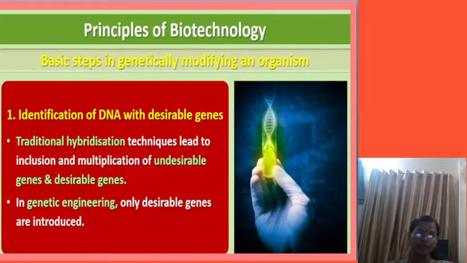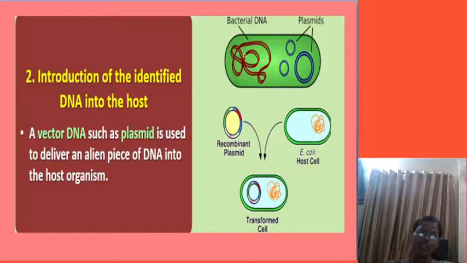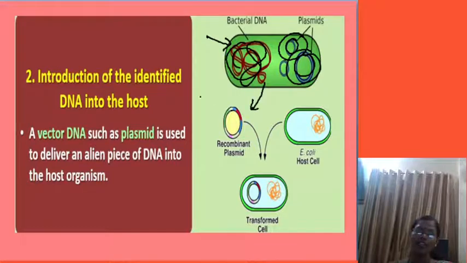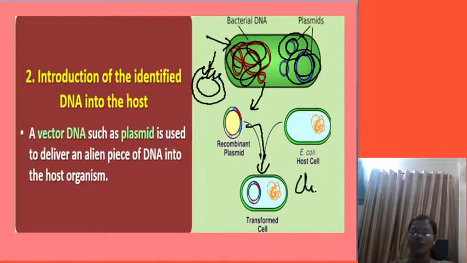Next, the same explanation is given: identification of DNA with the desirable gene. Then here you can see the host organism, and this is the host DNA. This is the plasmid consisting of foreign DNA. And recombinant DNA means what? Inside the plasmid, the foreign organism's DNA is inserted, and then it is cloned, which is called the transformed cell.